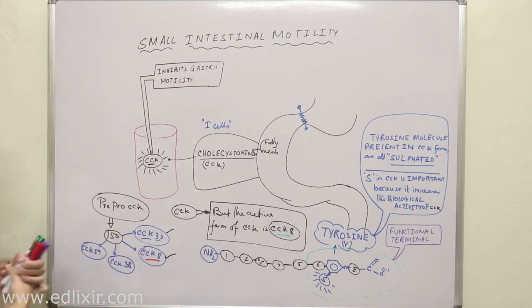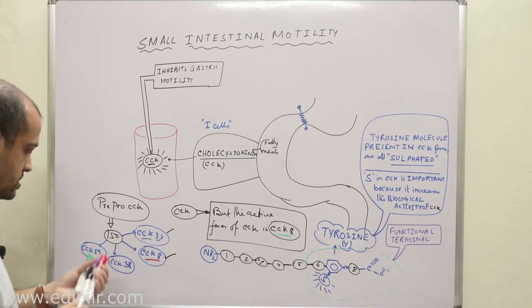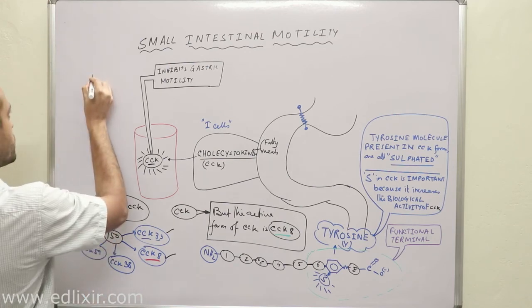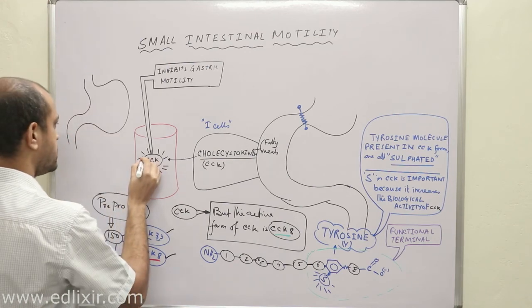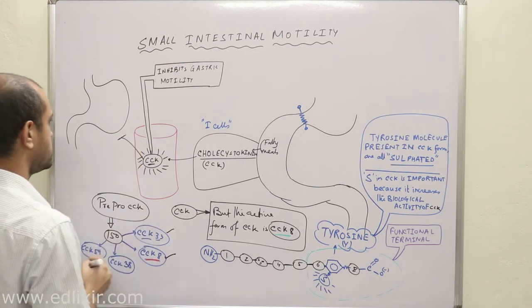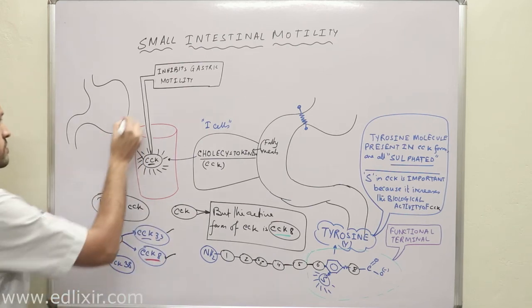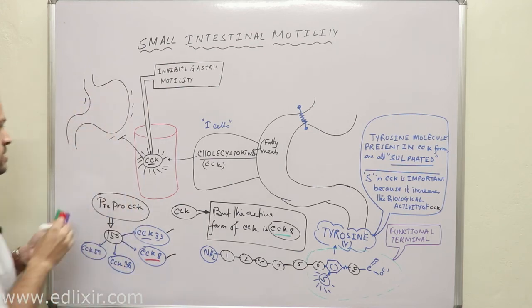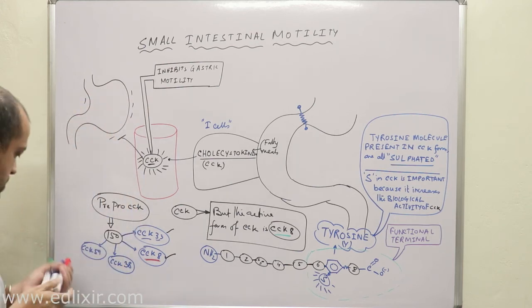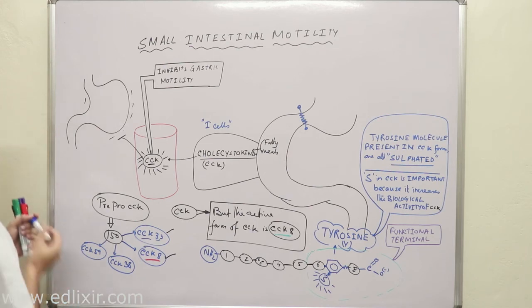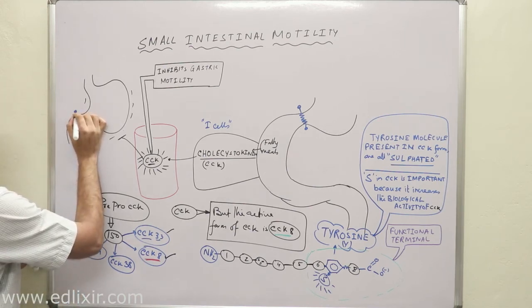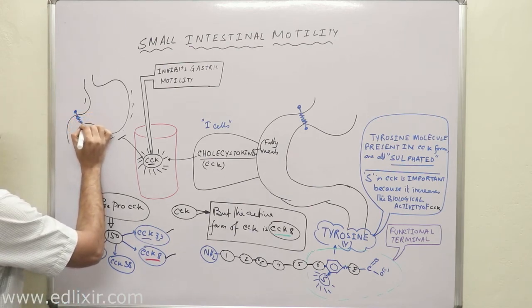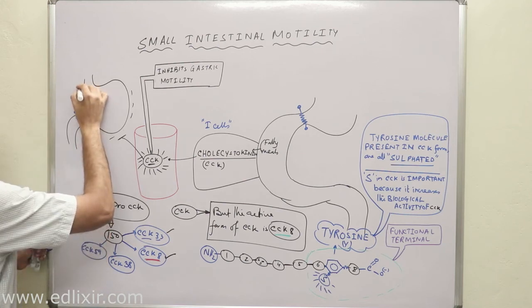Clear? Inhibits gastric motility. Now listen with all your attention. That means what CCK does is, CCK inhibits the churning activity of what? The churning and propulsive and mixing activities of what? Stomach. Okay.